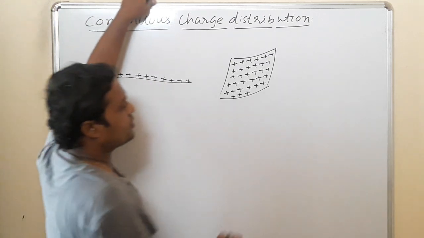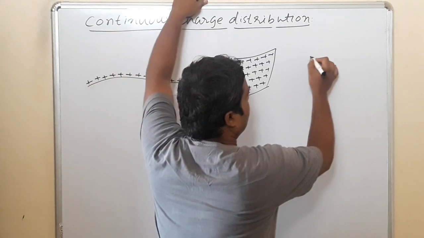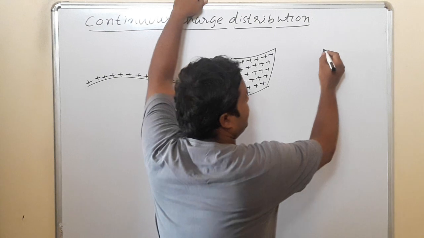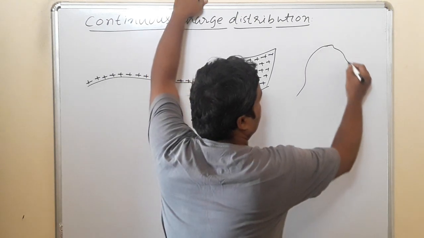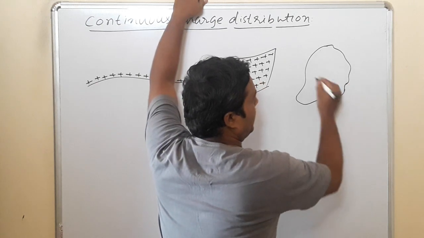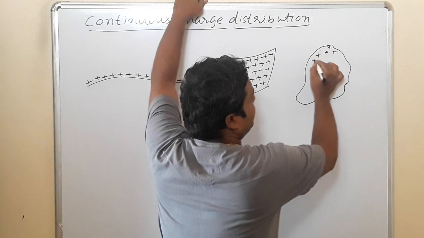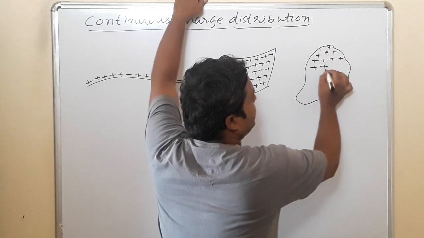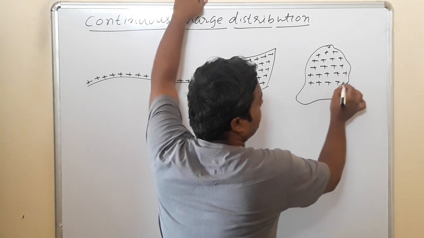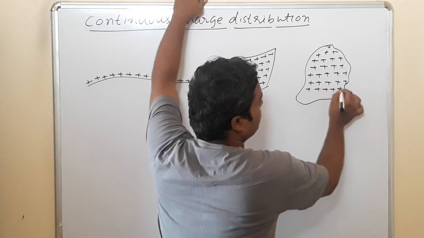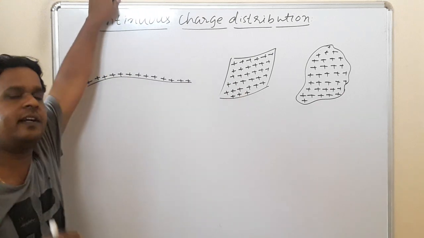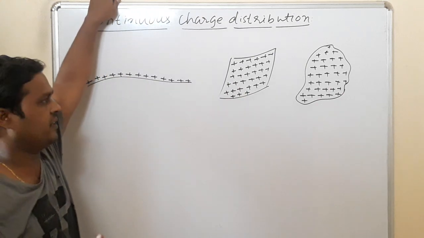suppose there is a body, a cube, or any irregularly shaped body which has some volume, and the charge is distributed throughout the body, on the surface as well as in the interior. The 3D figure we can't draw here. Let us suppose the charge is distributed in a spherical body, both on the surface and inside. At the atomic level, the idea of discrete nature of charge is okay.